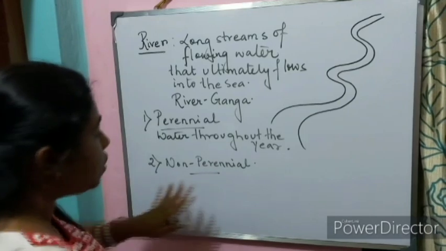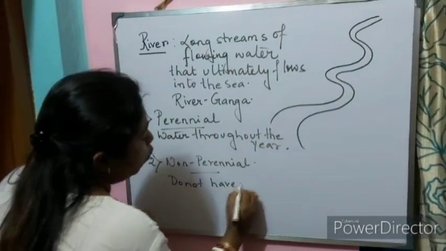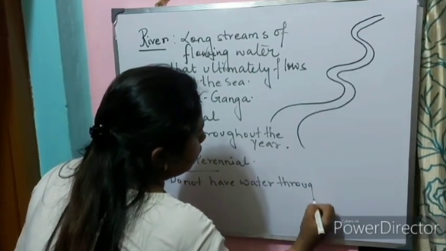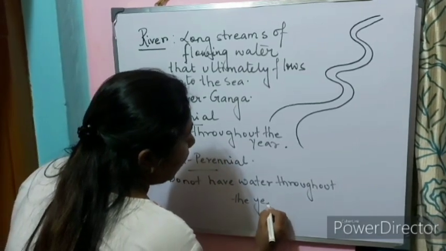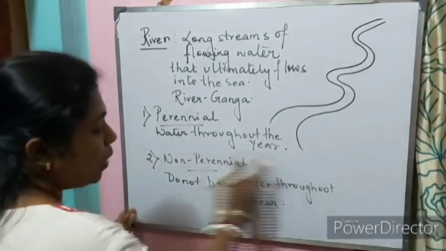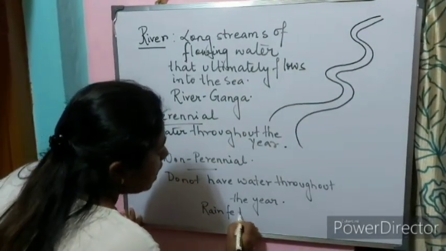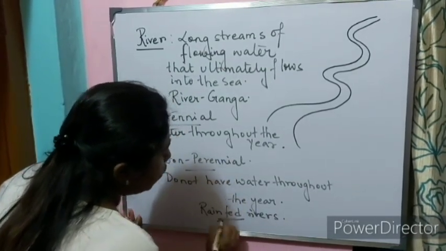Non-perennial rivers are the rivers which do not have water throughout the year. These are the rivers which only have water during the rainy season. So we can call them rain-fed rivers, that means the rivers which are fed by the rain.